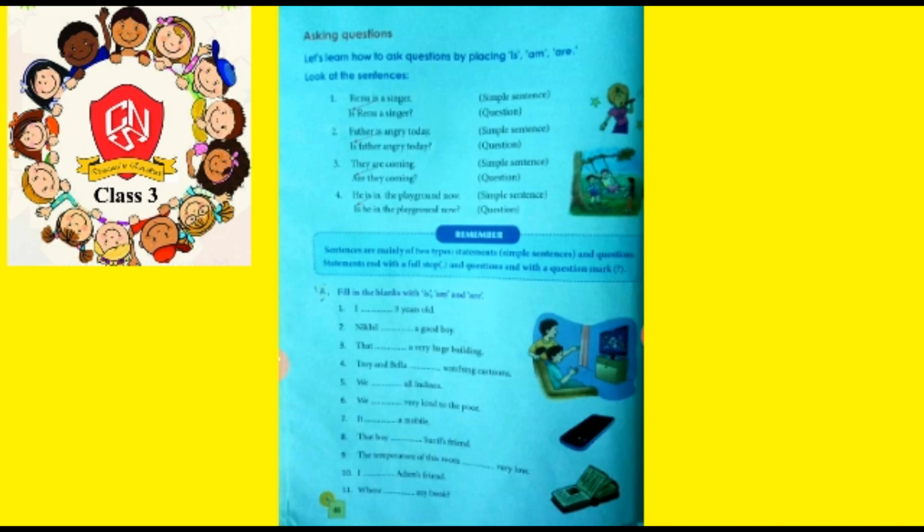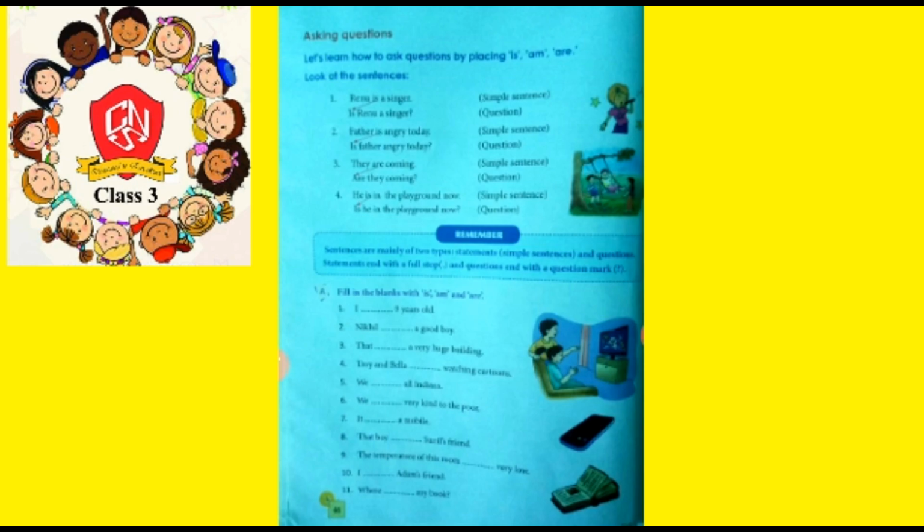Now whenever we are converting the simple sentence into a question sentence, what we are doing? We are just bringing the helping verb before the noun or the pronoun. So here we are writing, is father angry today? Question mark. Okay, so remember one thing, whenever we are converting a simple sentence into a question sentence, the question sentence always start with the helping verb.